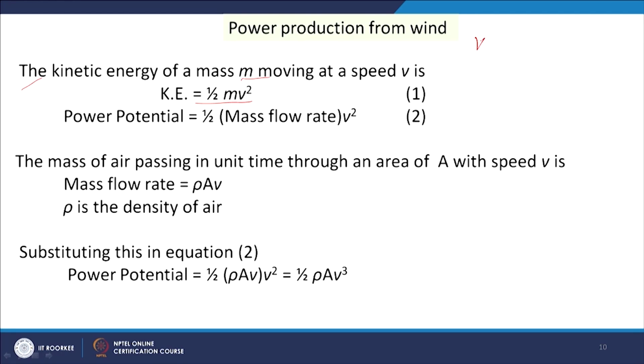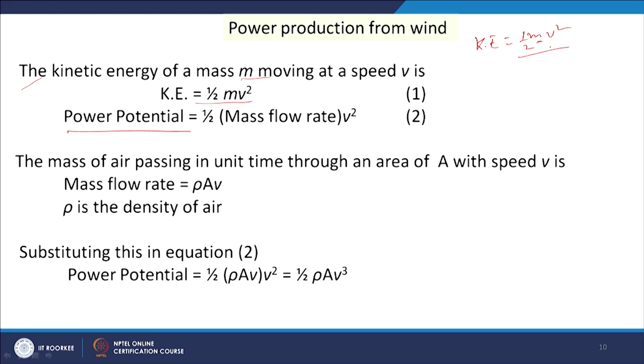We know that kinetic energy is equal to half into m into v square. So, what will be the power potential? The power potential will be half into mass flow rate, m, into v square. That means this much power I can get per unit time. This is the power potential.